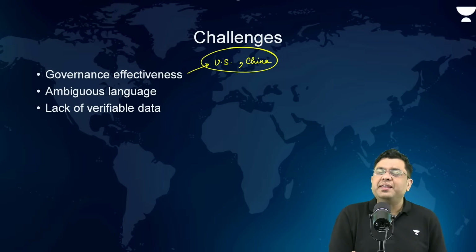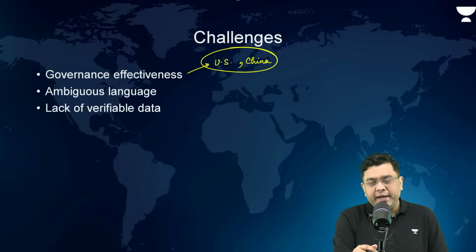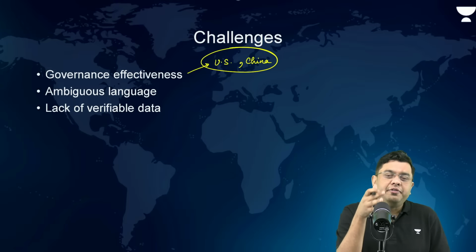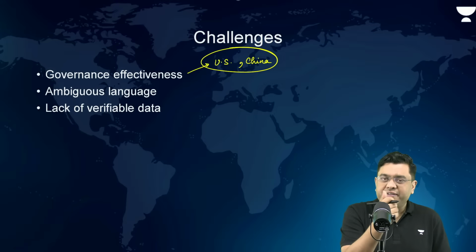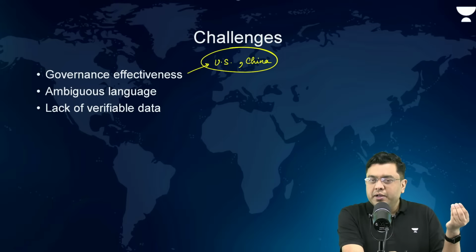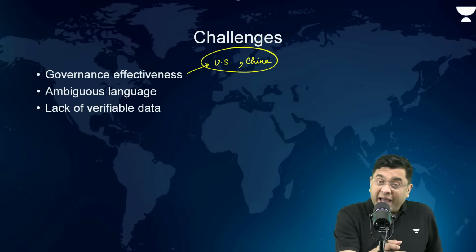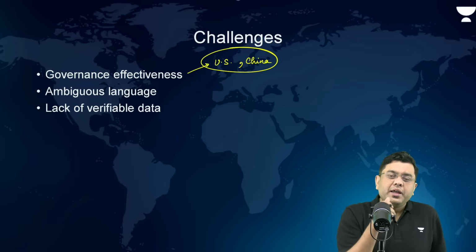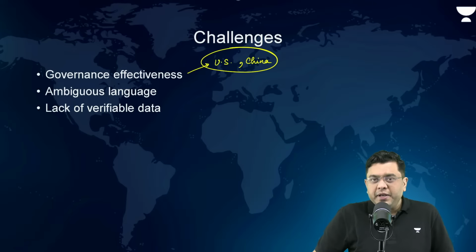Then there is the ambiguous language used in the treaty: fair and equitable access and benefit sharing. How much of the benefit will you share? Let's suppose in the high seas around the Pacific, around a country like Tuvalu, you find the presence of corals, and some of the chemicals secreted by the corals are able to cure cancer. How much of it will Tuvalu end up earning? As a consequence of ambiguous language, this leaves room for exploitation by pharmaceutical and multinational companies, where the smaller countries can lose out.